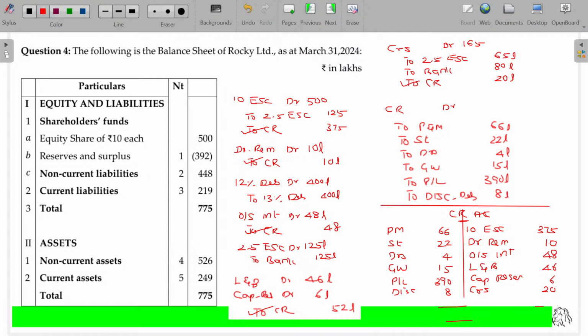Find out the balance if any exists. 505 total tallied, right? So 505 tallied, we don't have any more balances. Clear? So we just posted all the items related to capital reduction. Rest now I am going to post.